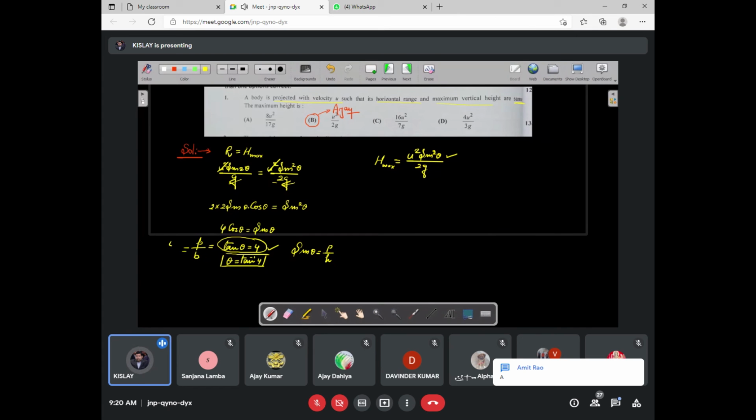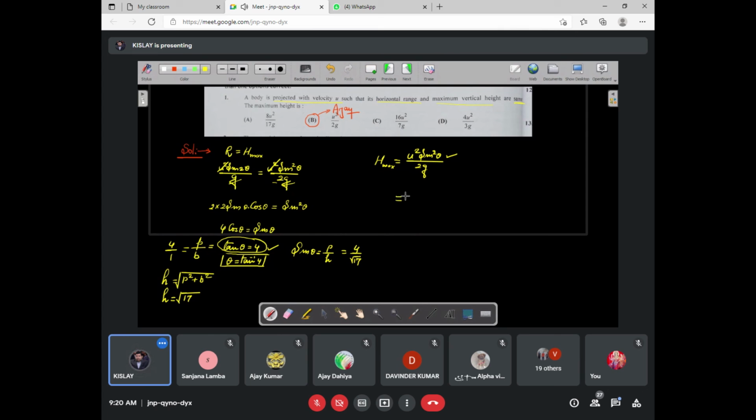So here we can write 4 upon 1, which means perpendicular is 4 and base is 1. Then H can be calculated as under root of p² plus b², and this will be 4² plus 1², that is root 17. This is H. So sin θ can be written as 4 by root 17.